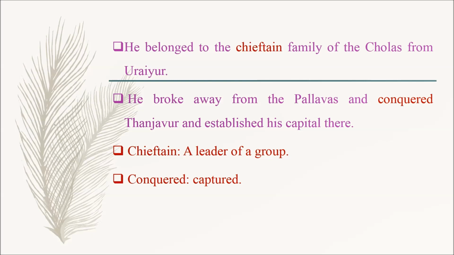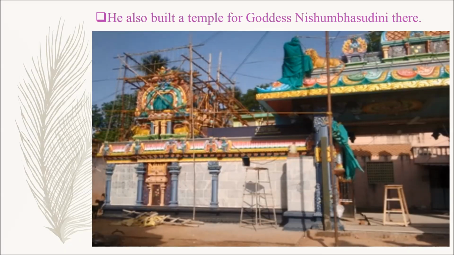So, what is meant by chieftain? Chieftain means a leader of a group of the Cholas from Urayur. He broke away from the Pallavas and conquered. So, what is meant by conquered? Conquered means captured Tanjavur and established his capital there. He also built a temple for goddess Nishumba Sudini there. Here we can see the picture of the temple.